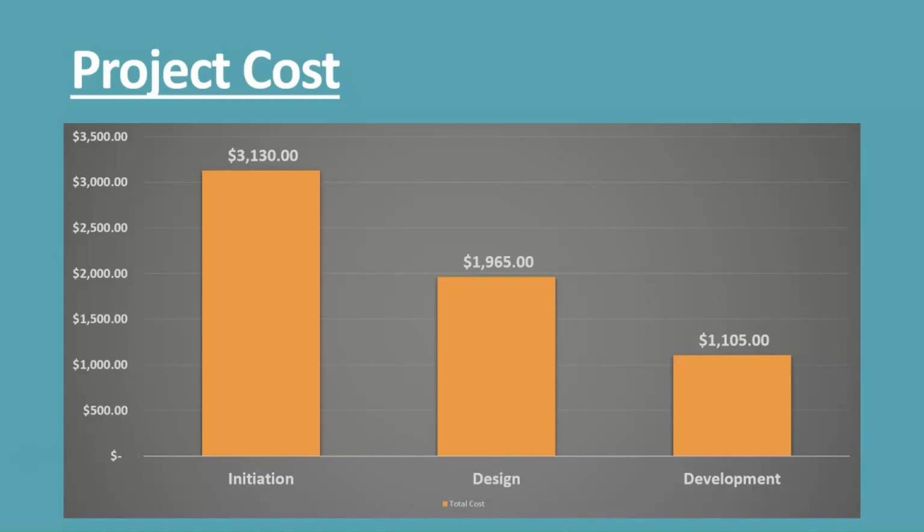The graph displays the current project cost for each phase, with the initiation phase being the highest, followed by the design phase. The development phase, which is still ongoing, has incurred $1,105 so far.